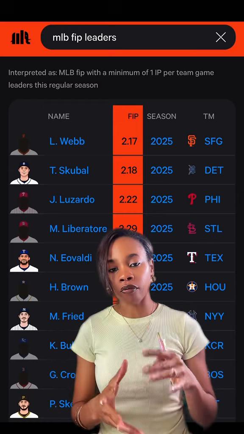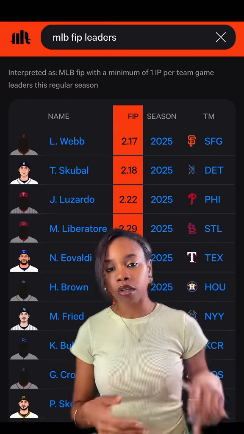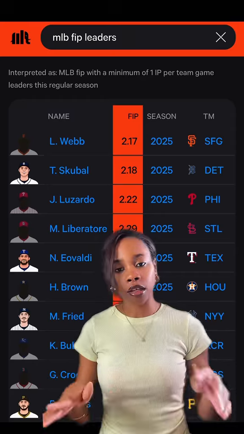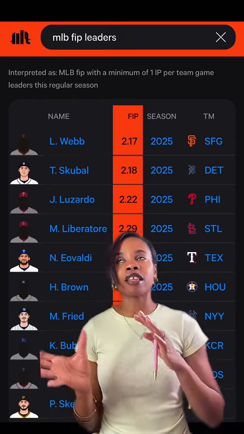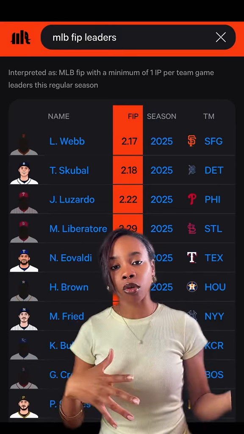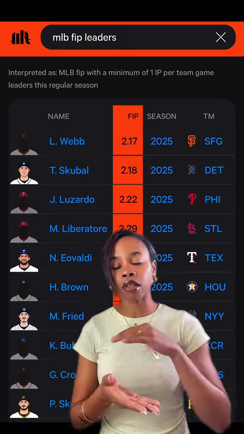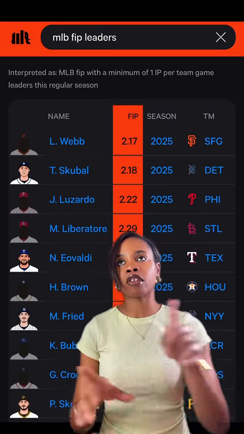It focuses on the events that a pitcher can control, like strikeouts, walks, hit by pitches, innings pitched, and home runs. It doesn't take into account singles, doubles, and triples like ERA and WHIP does, because this stat is basically saying that once the ball is in field play, it's less likely that the pitcher is able to control that, and they're limited in those plays. It doesn't take any of that into consideration when evaluating someone's FIP. Look at it as a pitcher outside of their team's fielding performance.